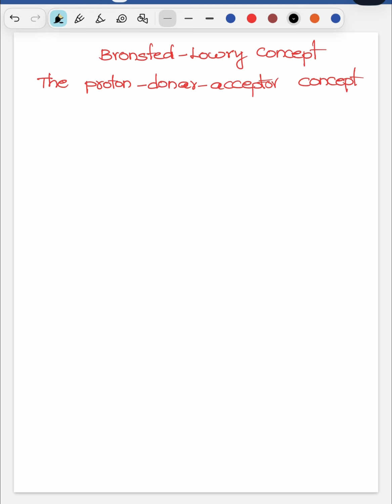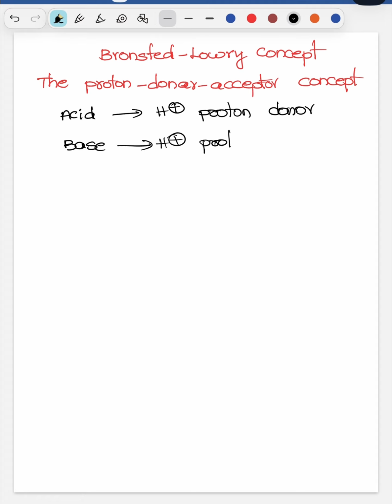According to the Bronsted-Lowry concept, any substance, molecule or ion is called an acid if that particular substance donates H plus. That means a proton donor is called an acid. Any substance which accepts the proton, a proton acceptor, is called a base. That's it. No OH minus, no H plus, no water, just proton transfer taking place here.